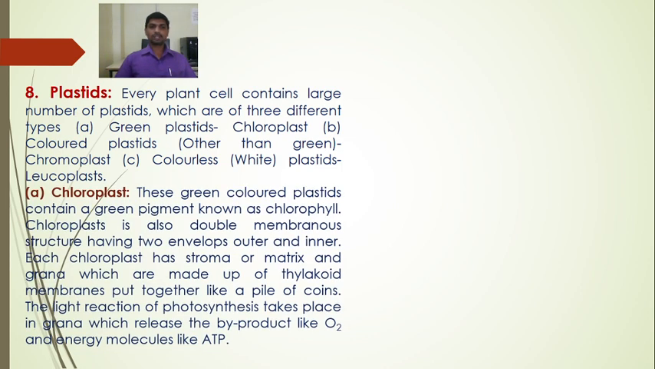So the first one is the chloroplast. Chloroplasts are green colored plastids containing green pigments known as chlorophyll pigments.